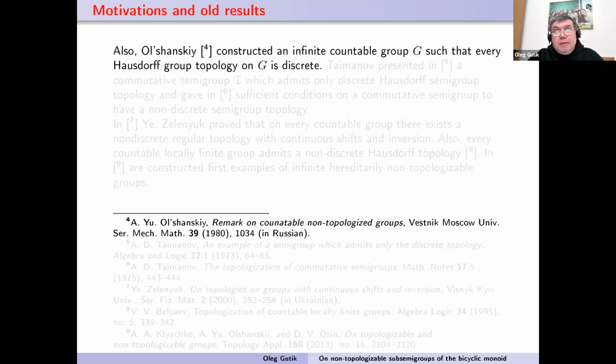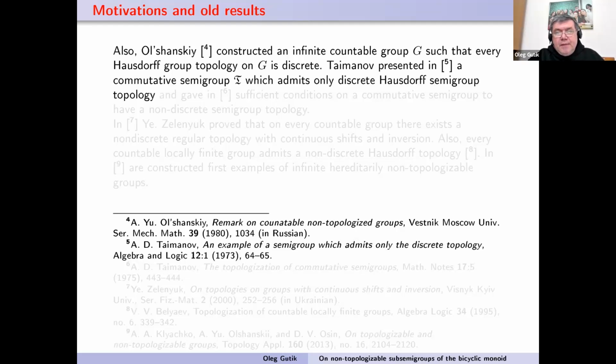So the first counterexample to the Markov question was the Olshansky counterexample. Olshansky constructed an infinite countable group G such that every Hausdorff topology on G is discrete.